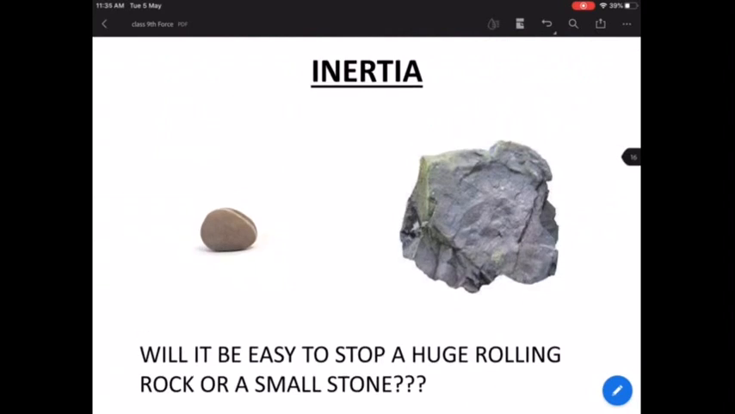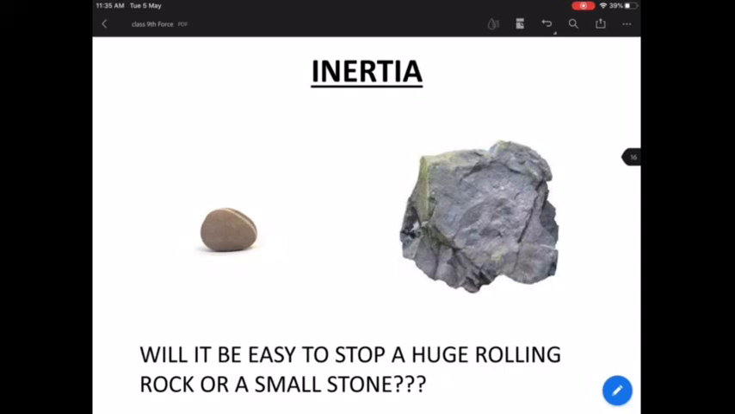Okay. So now I would like you to answer: which of these two will have more inertia, a small stone or a huge rock? You can write your answers in the chat box so that I know how many of you understood inertia. Which of them will have more inertia? Just write your answers in the chat box. Okay.